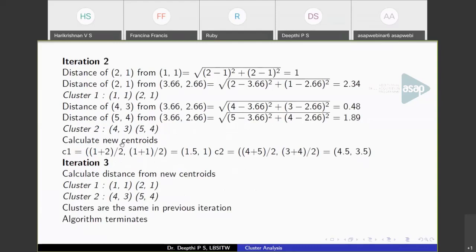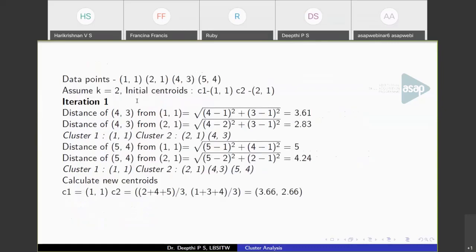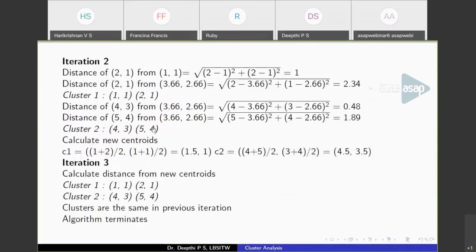See, in the second iteration we have 2 points in cluster 1, whereas in the previous iteration we had only 1 point, and 2 points in cluster 2. So we take the average of these 2 points as the new centroid of cluster 1, and the average of the other 2 points as the mean of the second cluster. The new centroids are (1.5, 1) and (4.5, 3.5).